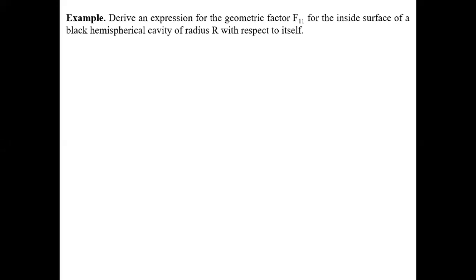So the first problem is to derive an expression for the geometrical factor F11 for the inside surface of a black hemispherical cavity of radius r with respect to itself. The figure will be like this. Suppose there is a hemispherical surface.